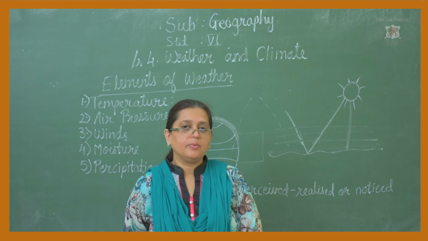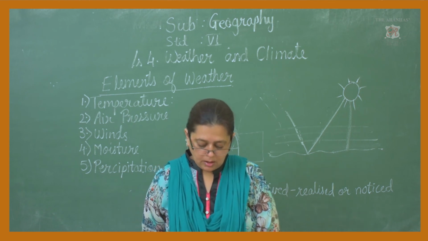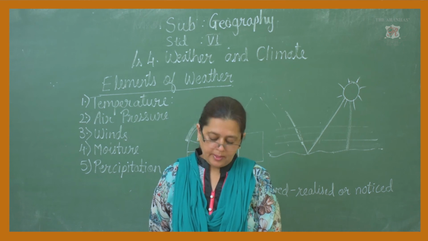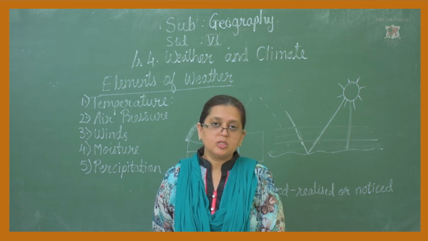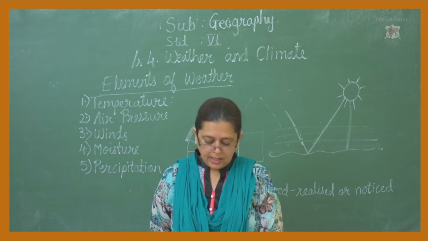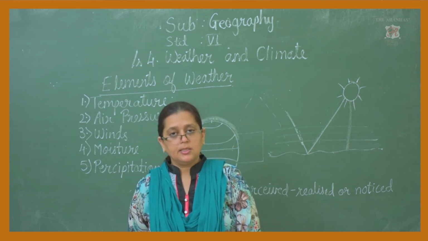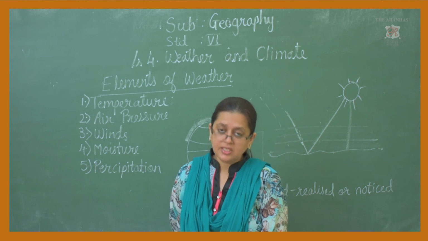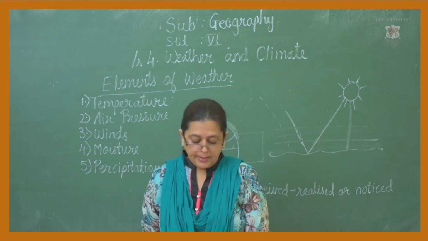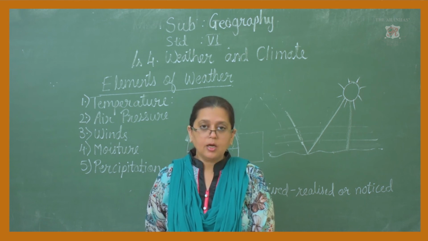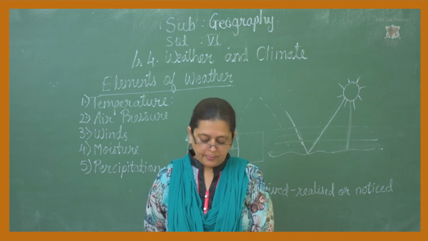Now the weather is described on the basis of the condition prevailing at a given time, while climate is described on the basis of the condition prevailing over a long period of time. Weather keeps on changing frequently and we can experience the changes easily. Changes in the climate take place over a long period of time.